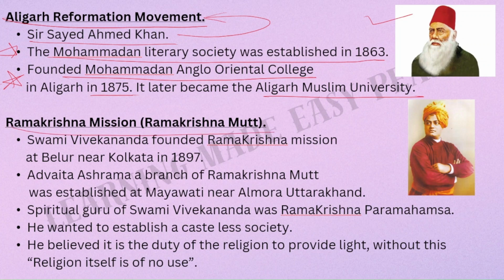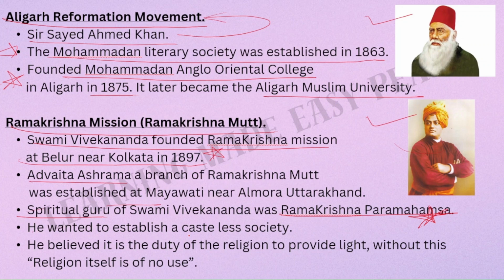Ramakrishna Mission, Ramakrishna Mutt. This picture over here is the picture of Swami Vivekananda. Swami Vivekananda founded Ramakrishna Mission at Belur near Kolkata in 1897. This is important. Advaita Ashrama, a branch of Ramakrishna Mutt, was established at Mayavati near Almora, Uttarakhand. The spiritual guru of Swami Vivekananda was Ramakrishna Paramahamsa. Very, very important. Spiritual guru or teacher, whatever you call.